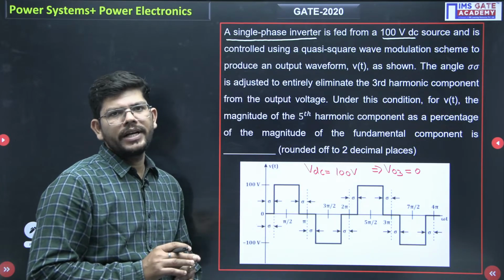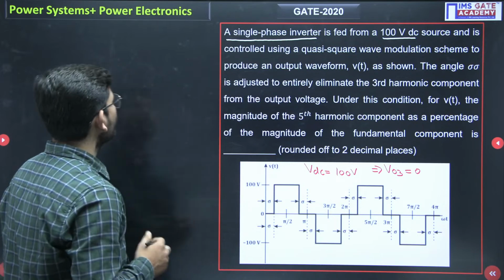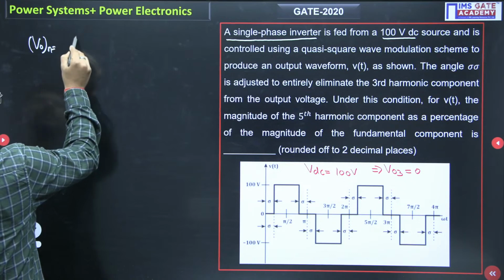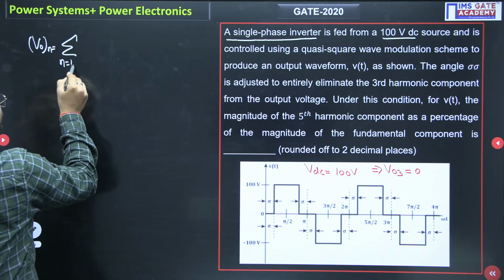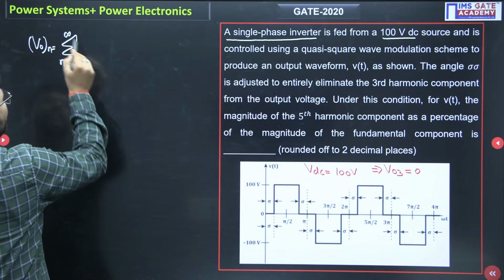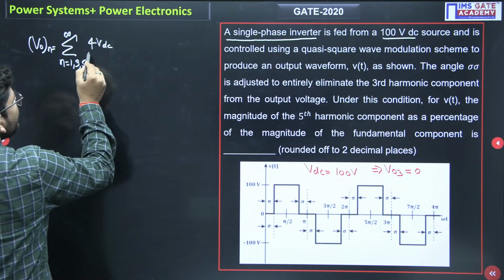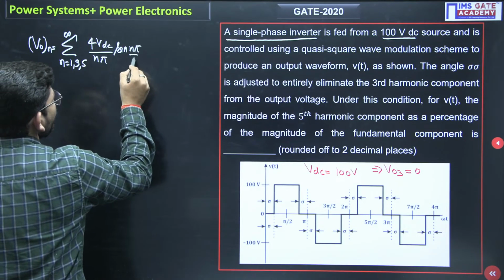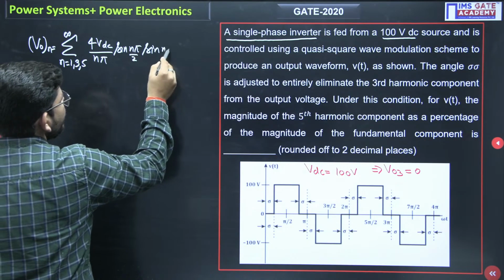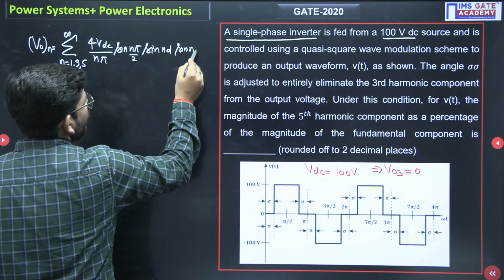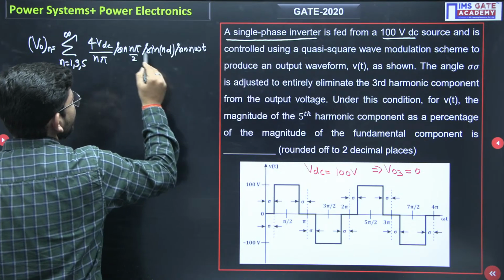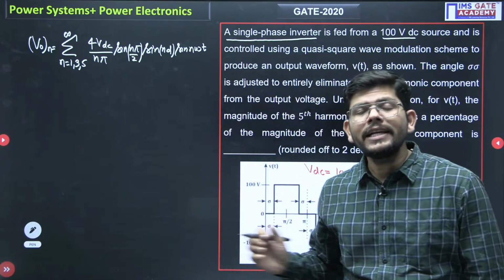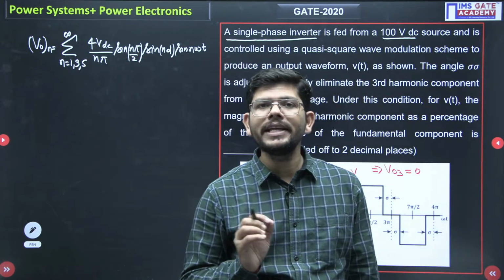As per the given data, if we have a quasi square output voltage, what is the Fourier series expression for the nth voltage? It will be the summation, n equals 1, 3, 5 to infinity, of 4 VDC over n pi, sine n pi by 2, sine nd, sine n omega t. That is the Fourier series expression that we have. Apart from that, it is mentioned here that we are not having any third harmonic component.